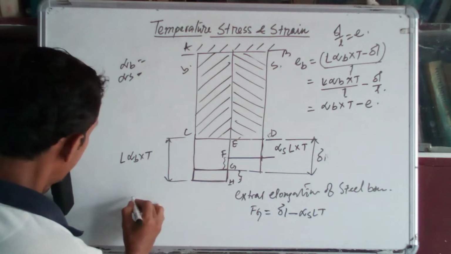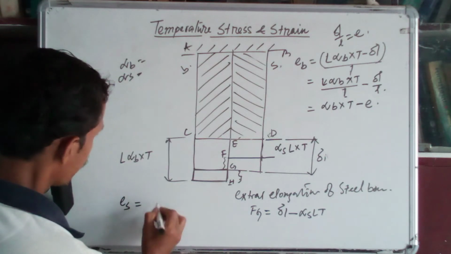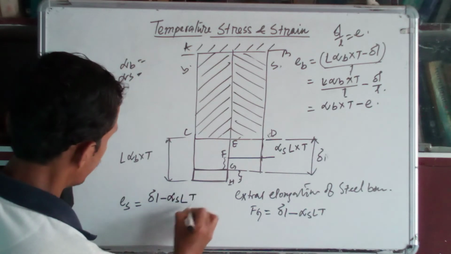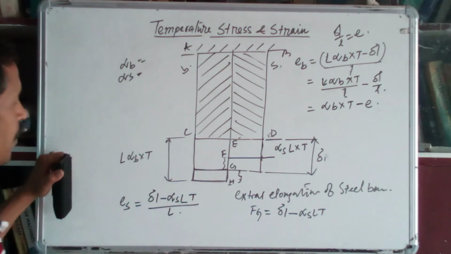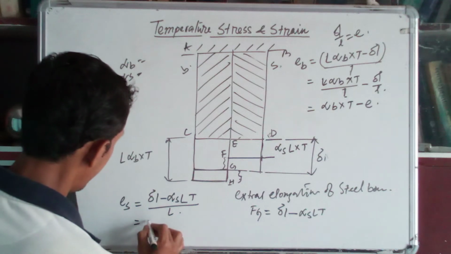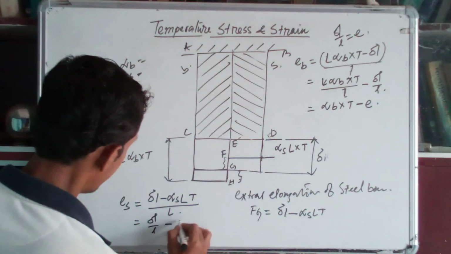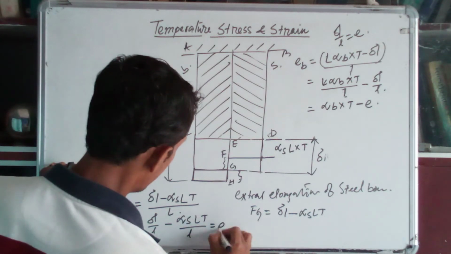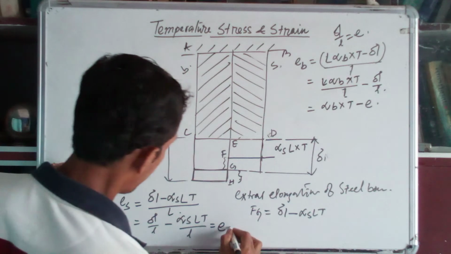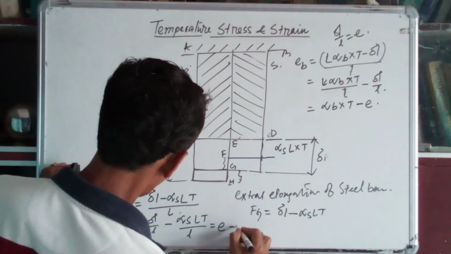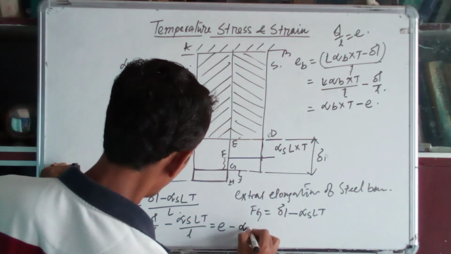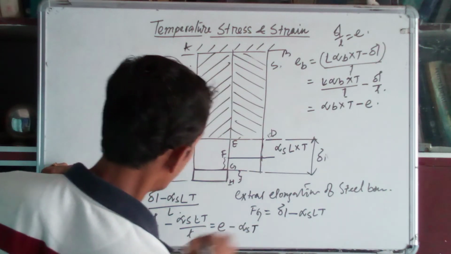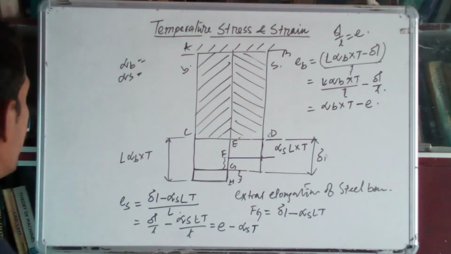That will be Es, which is del L minus alpha s into L into T divided by original length L. So that is del L by L minus alpha s L into T by L, which is equal to E minus alpha s, the L's cancel, into T. Okay.